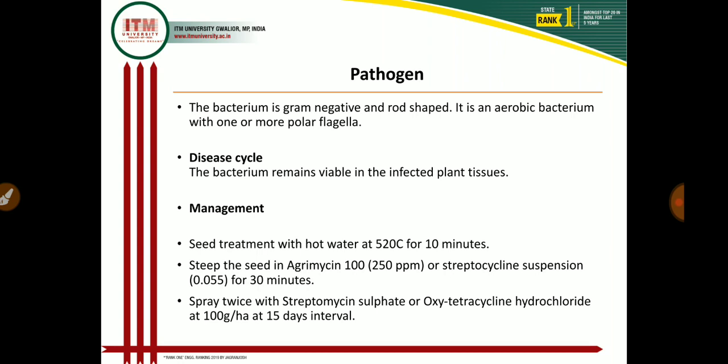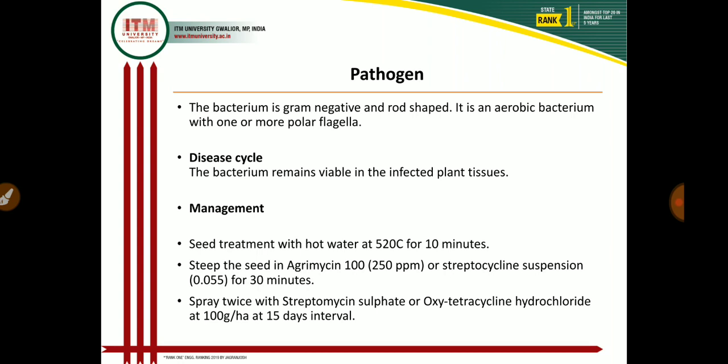We also control the bacterial leaf spot disease in sesamum by spraying twice with streptomycin sulfate or oxytetracycline hydrochloride at 100 gram per hectare at a 15 day interval. So with these management practices we control the bacterial leaf spot in the sesamum crop.